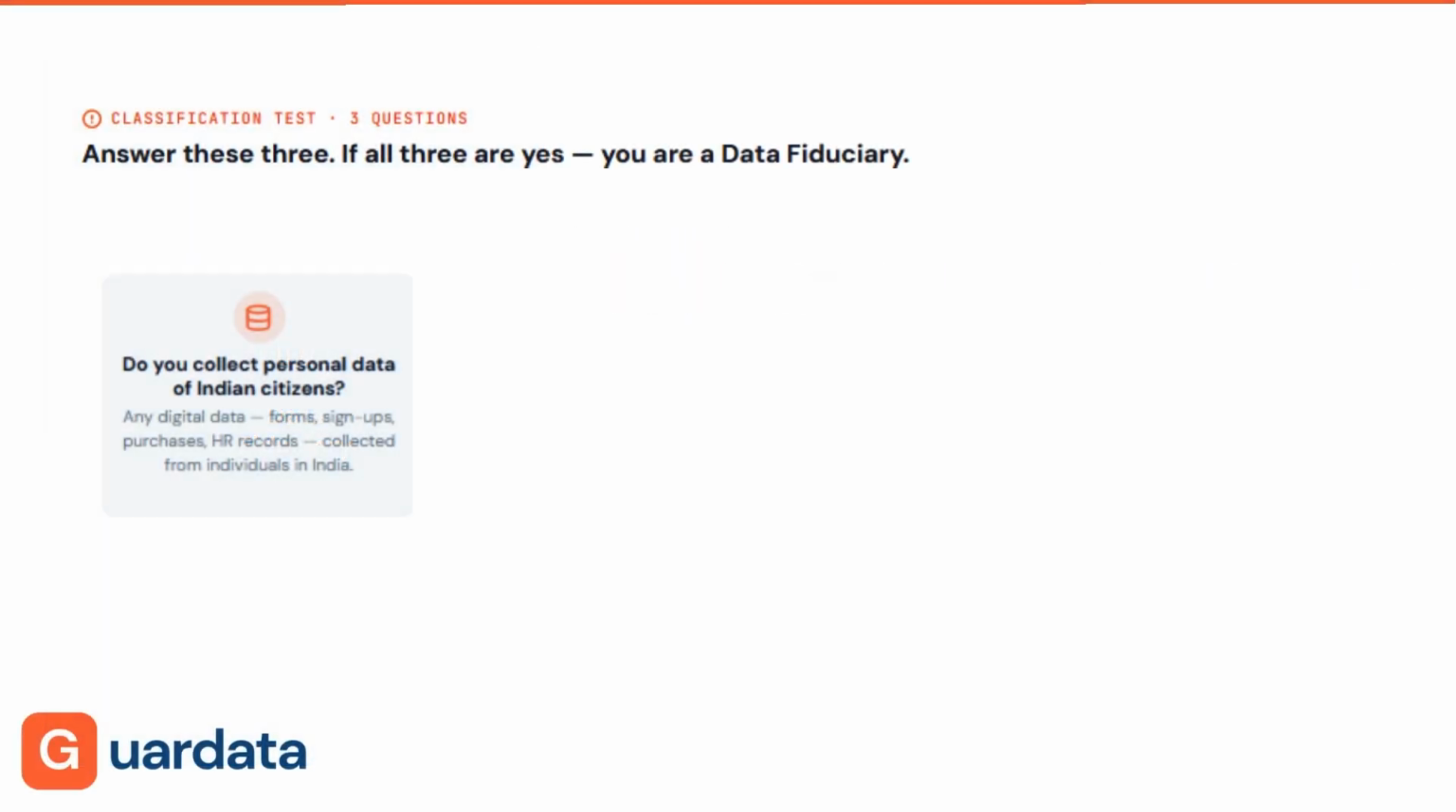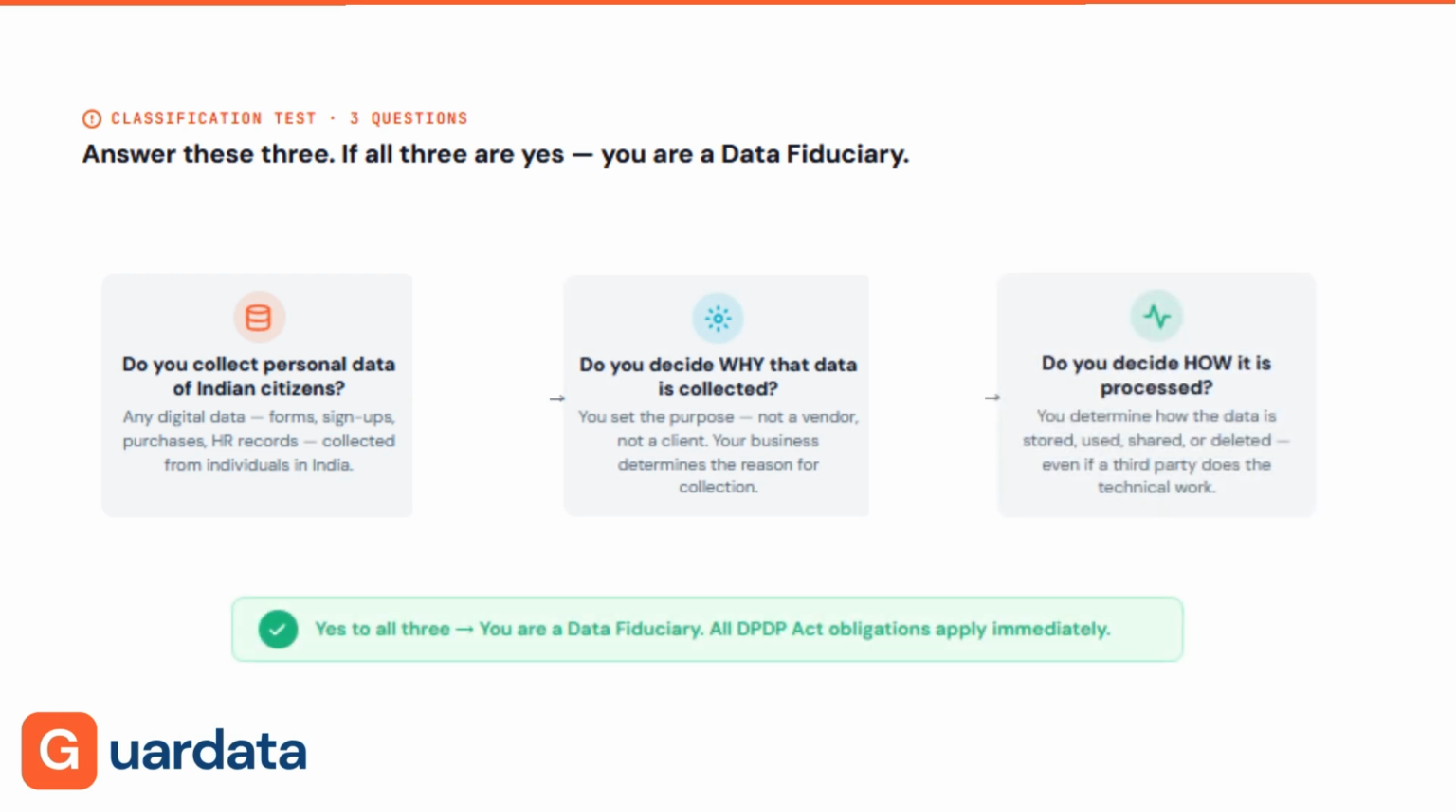Here is the practical test. 3 questions. 1. Do you collect personal data of Indian citizens in digital form? 2. Do you decide why that data is collected? 3. Do you decide how it is processed, even if a vendor does the technical work? Yes to all 3. You are a data fiduciary. The Act's obligations apply to you in full, immediately.